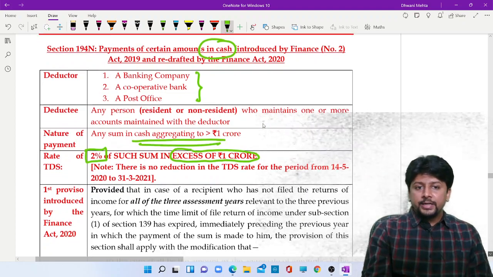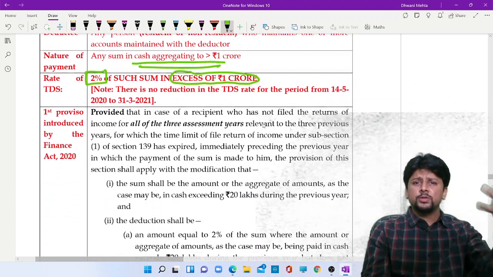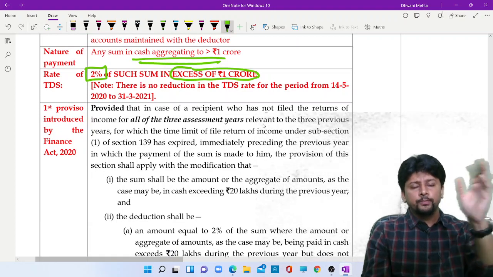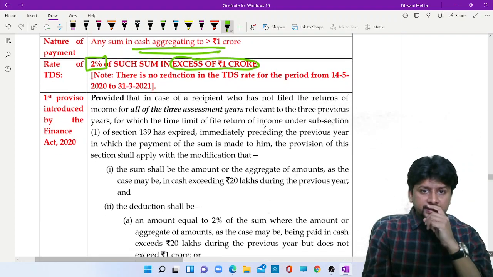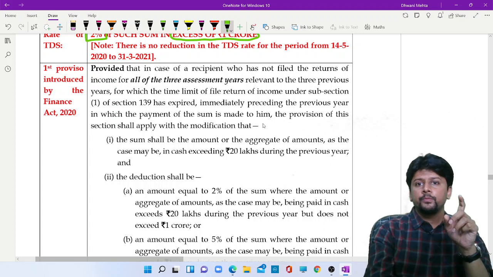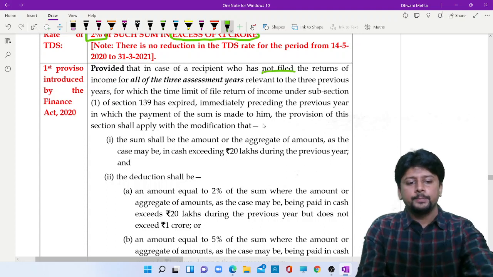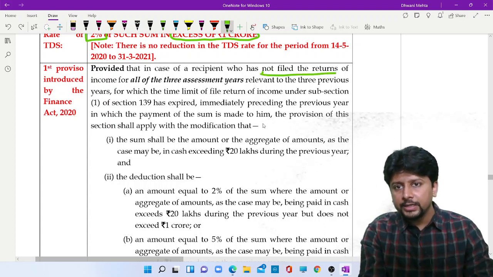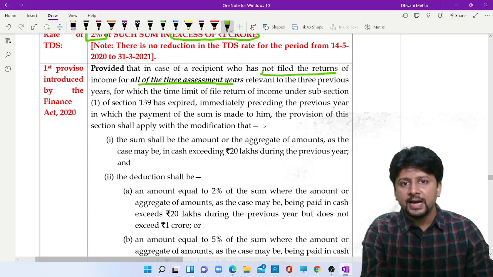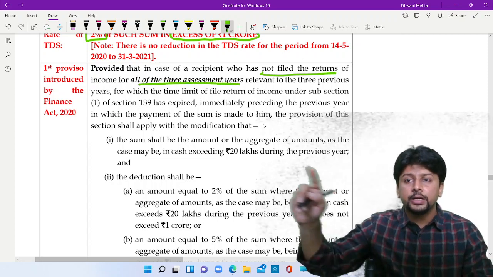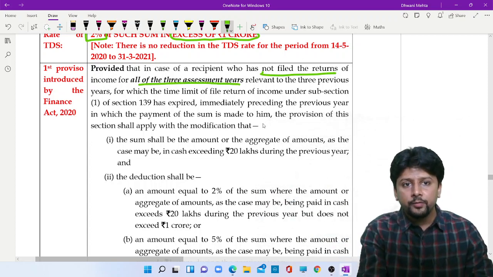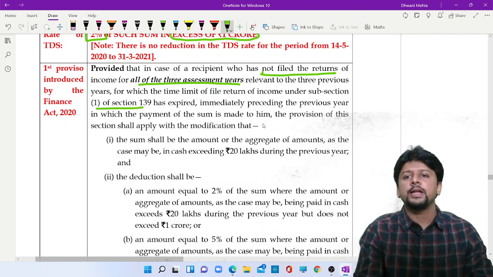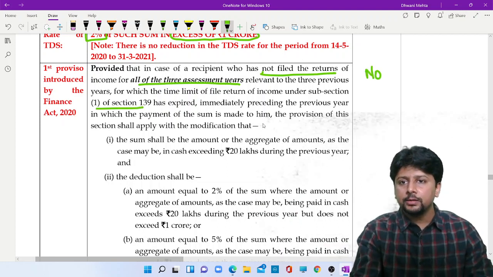Now the amendment introduced is, this section was there last year, 2019 also. The amendment introduced is, if you are a person who has not filed the return of income for all the last 3 assessment years, consecutive 3 past years, within the time limit of 139(1), which means either you have not filed the return at all,